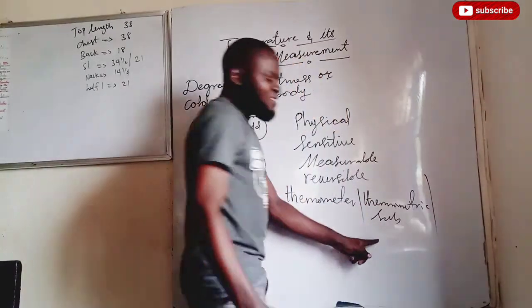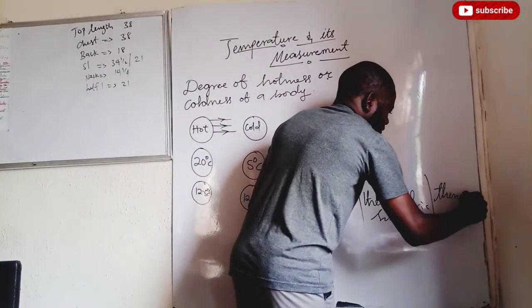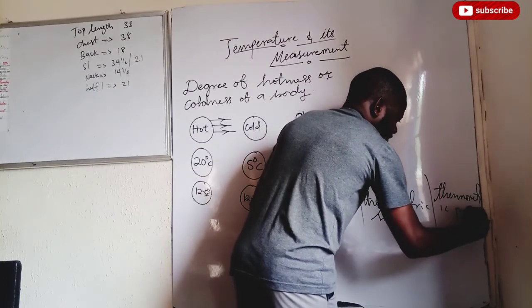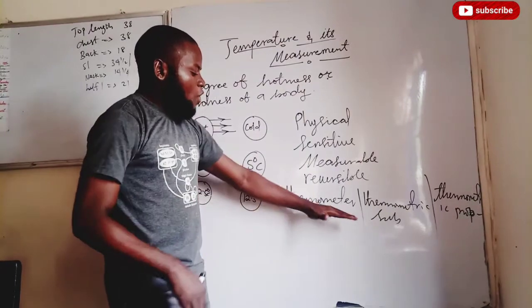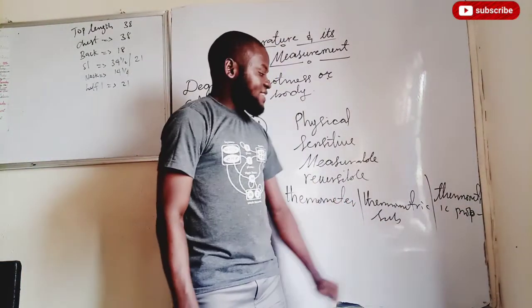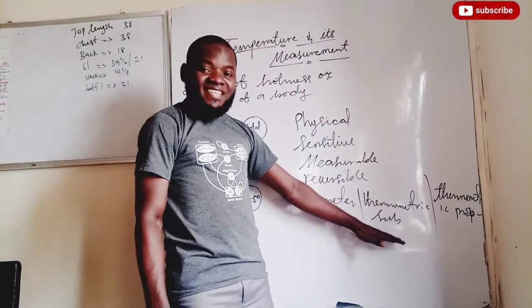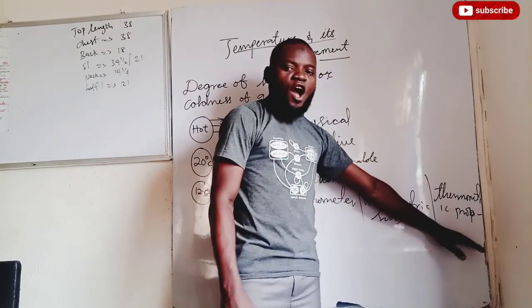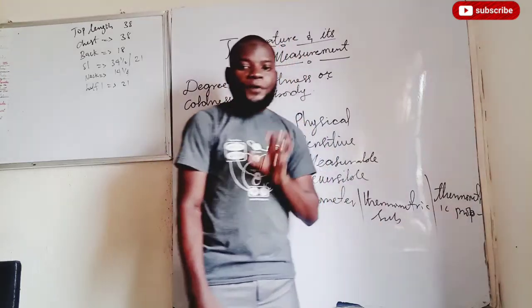And the thermometric substance will definitely have a thermometric property. Are we together? So these are the things we want to consider: the type of thermometer, the thermometric substance in it, and the thermometric property. Remember, the substance that is there in the thermometer is the thermometric substance. And the behavior of that substance to a change in temperature is what we call thermometric property.